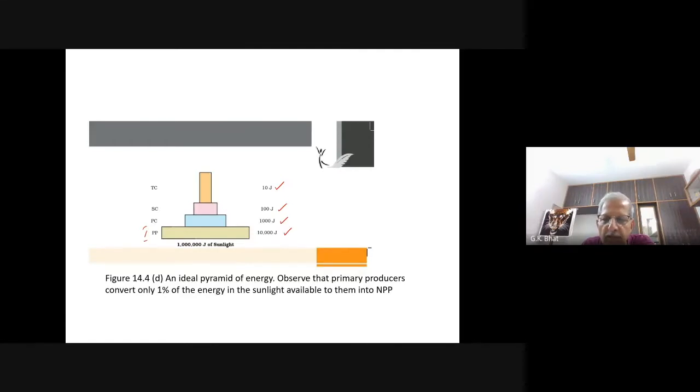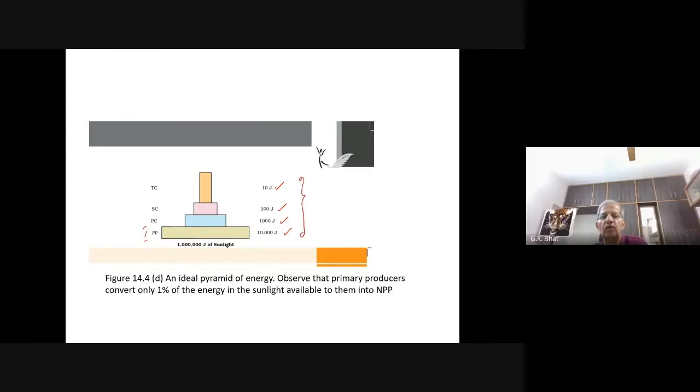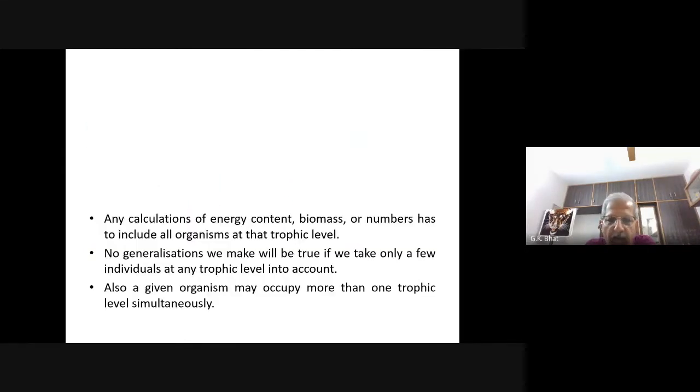Kavita? Why is it like this? What do they follow? 10% energy. The 10% rule. Only 10% of the energy is carried from one trophic level to another trophic level.